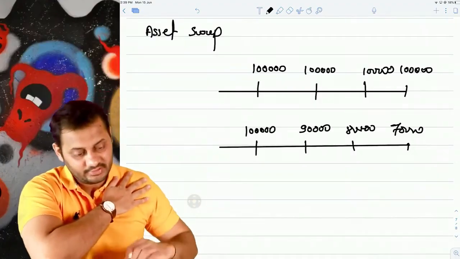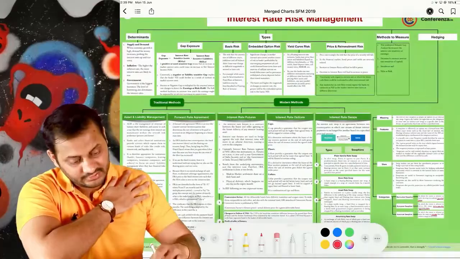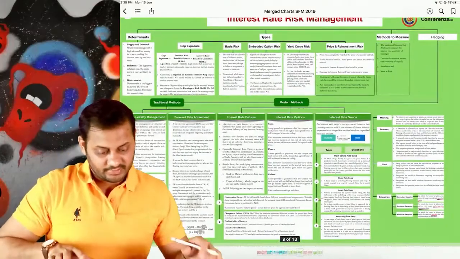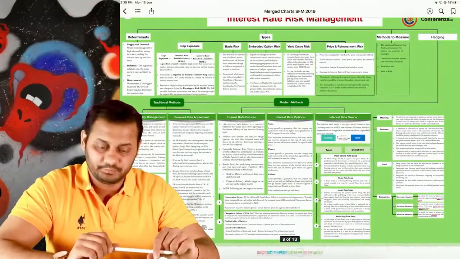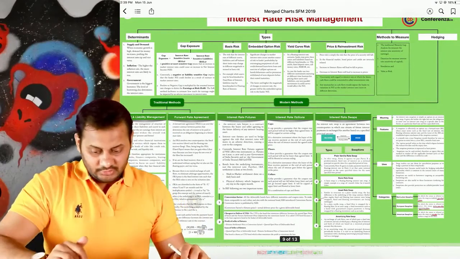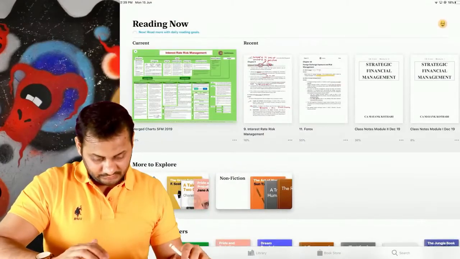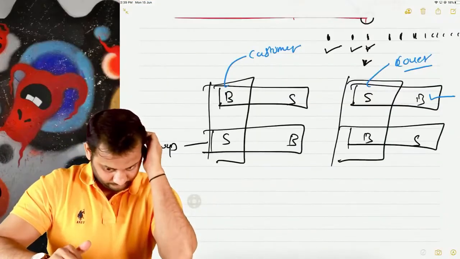Understood the fact? So this is all about the interest rate risk management chapter entirely. A couple of things that I can explain.